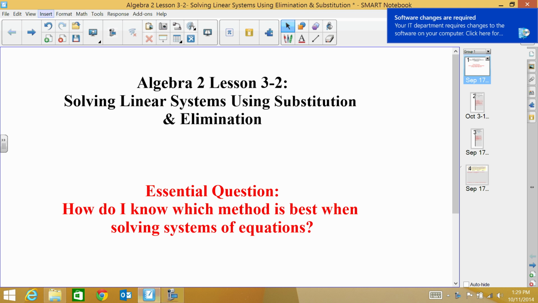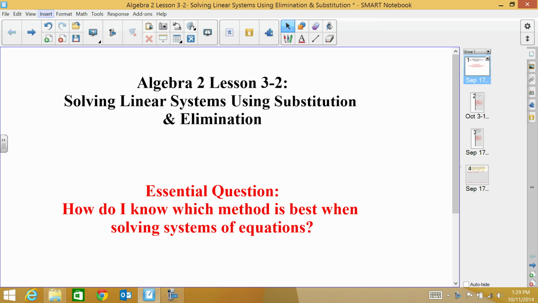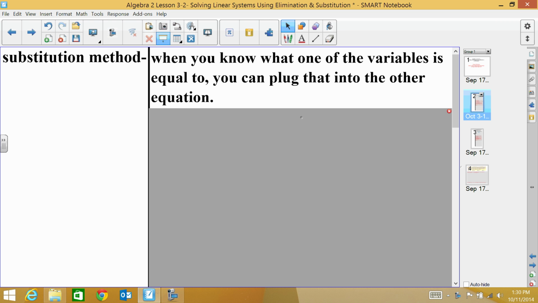In Lesson 3.2, we're going to learn how to solve systems of equations using either the substitution or elimination method. So your essential question is, how do I know which method is best when solving systems of equations? First, let's take a look at the substitution method.